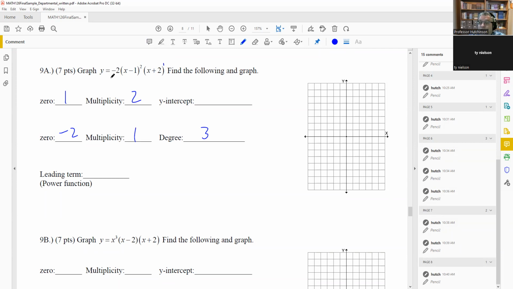The y-intercept you find by making the x equal 0. So I'll do that down here. -2, 0 minus 1 squared, 0 plus 2. So I have -2, and then this is going to be -1 squared, and then times 2.